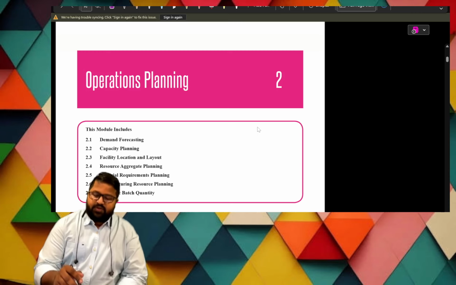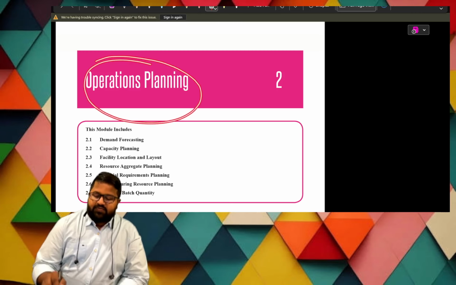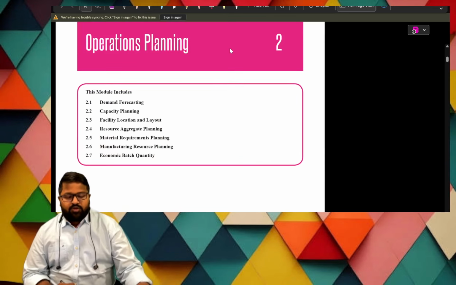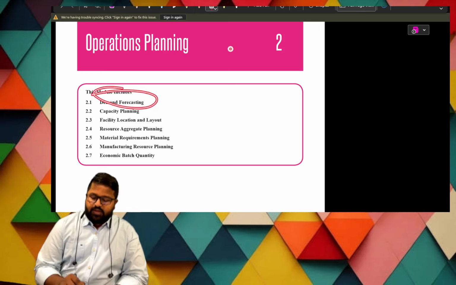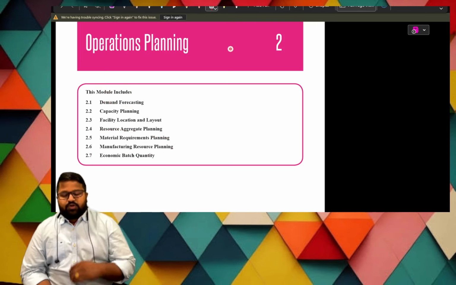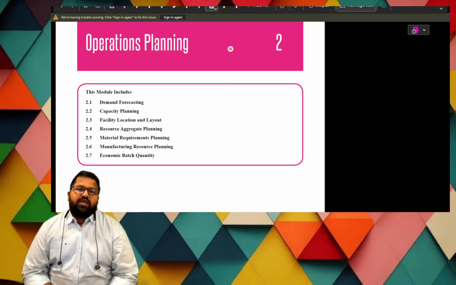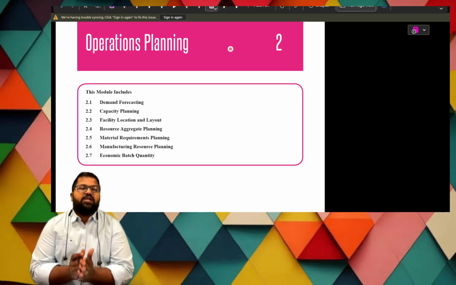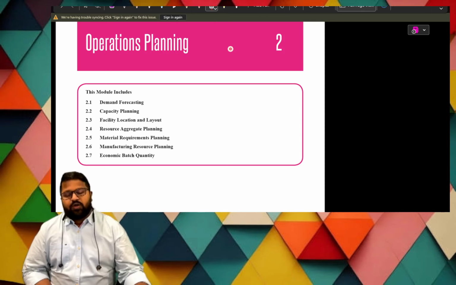In this session, we are dealing with the most important topics of operations planning. What are the important topics, buddy? In this, there are totally seven topics. Of this, from an exam point of view, we need to deal with this topic and the last four topics. So totally, these are the important areas. If you go for examination preparation, from here we can expect theory as well as problems. So let us go into the topic.